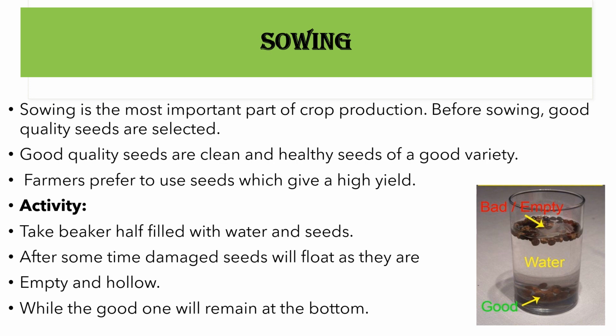In this activity, you need to take half a glass of water, and in this water you add some seeds which are available to you, like coriander seeds if you have them at home.